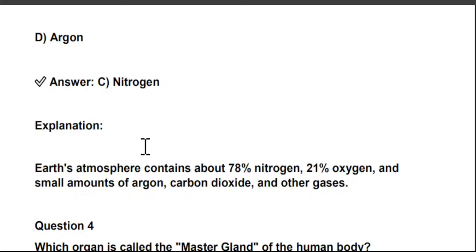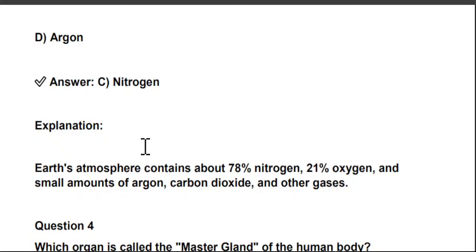Earth's atmosphere contains about 78% nitrogen, 21% oxygen, and small amounts of argon, carbon dioxide, and other gases. So see, its ratio is like this only. But when the air gets polluted by toxins like carbon dioxide, the carbon dioxide percentage increases.